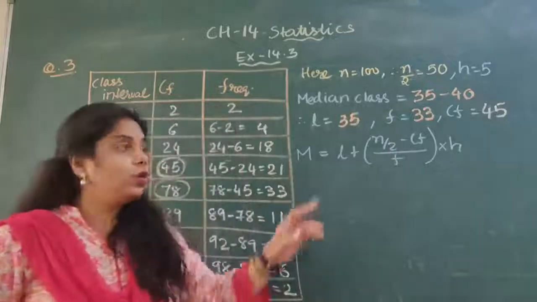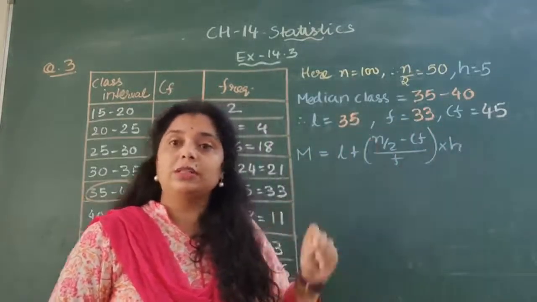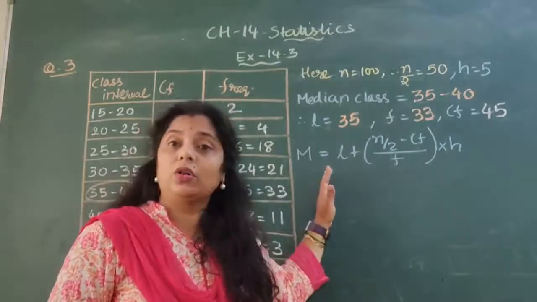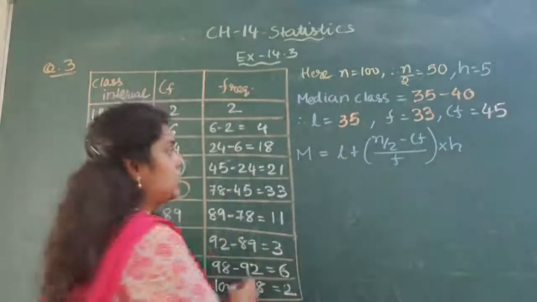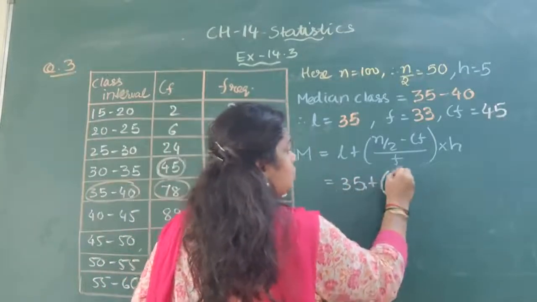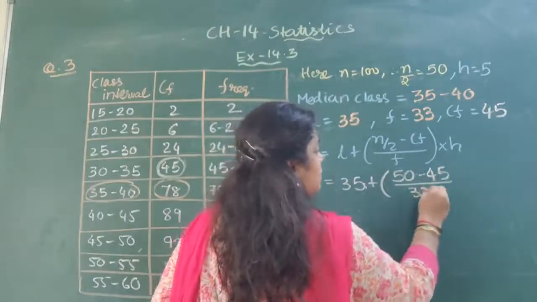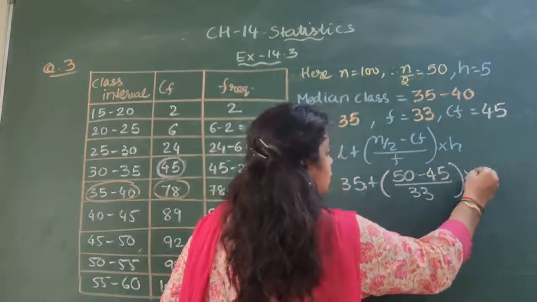Now as we already got all the values, our next step is to substitute all the values in the formula. So let's do it. Here it is 35 plus, n by 2 is 50, cumulative frequency 45, over f which is 33, and h is equal to 5.